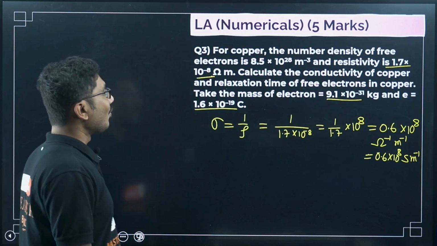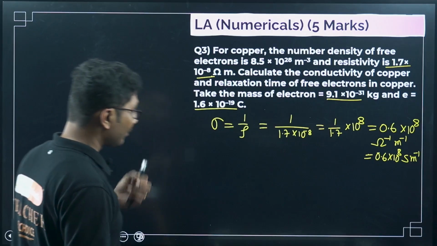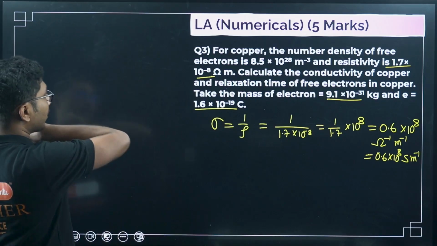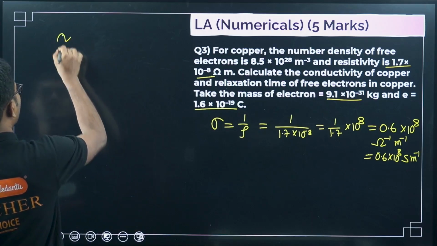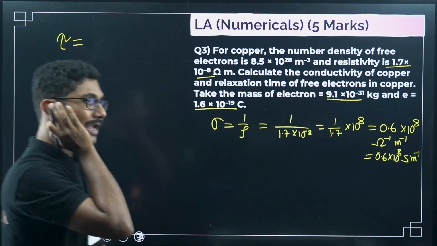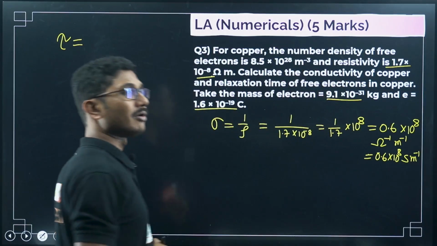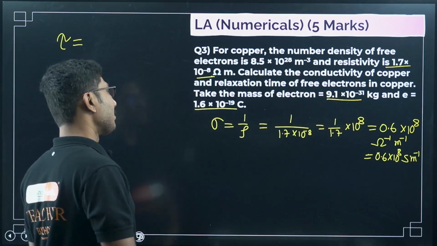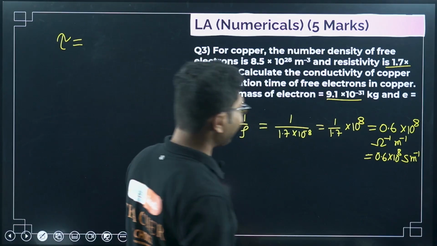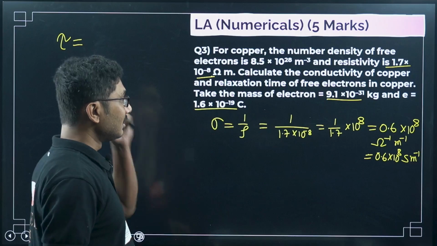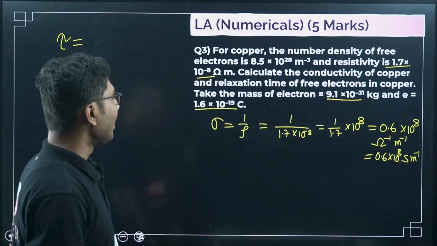Next, you have to find the relaxation time. To find the relaxation time, you have to remember one formula, using the terms number density, mass of electron, charge of an electron, and conductivity.